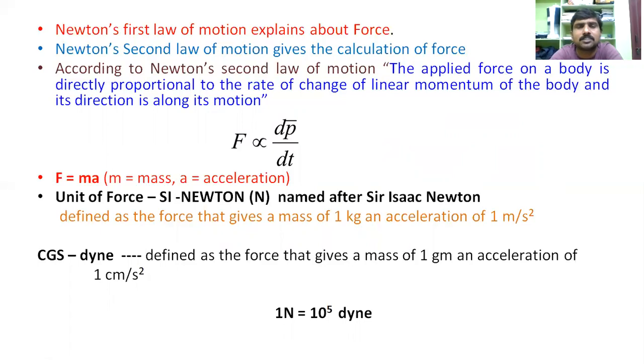That is, F equals ma. Here P equals mv, where m is the mass of the object and a is the acceleration. So m into dv by dt is nothing but m into a. That is F equals ma, and this is given by Newton's second law.